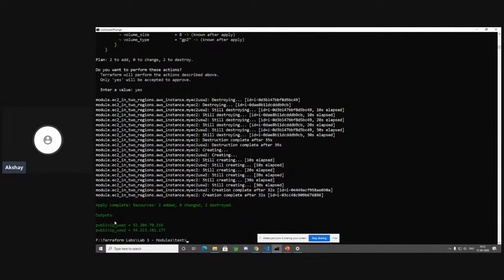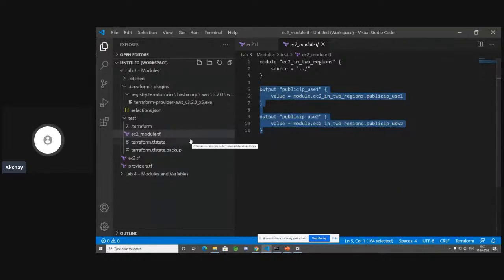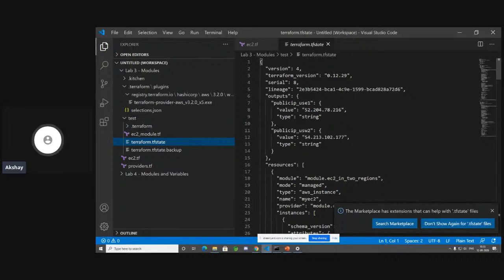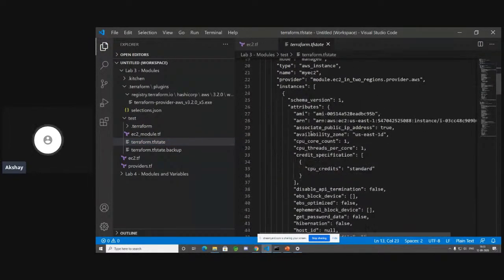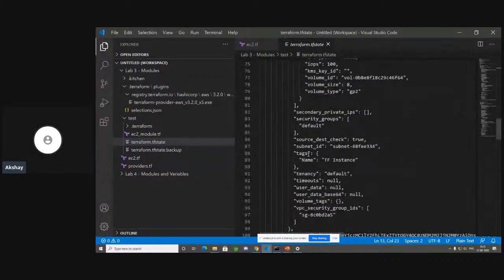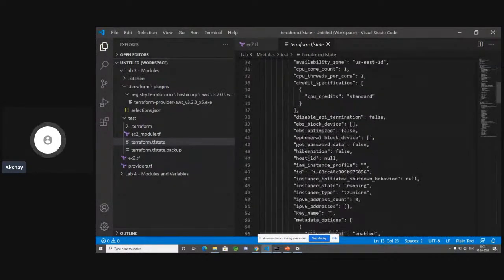How amazing is that? So you got your outputs, you have your EC2 instances created, and now is where we are going to learn a little bit more about the state files. Let's take a look at the state file. You should have a terraform.tfstate file within your test folder. This TF state file is very, very important because it has all of the properties of all of the instances that have been created. So we have 2 instances that are created. Let's take a look at it.